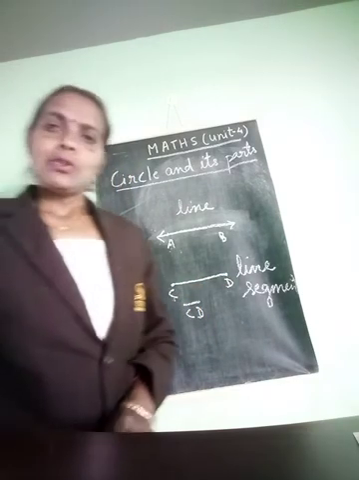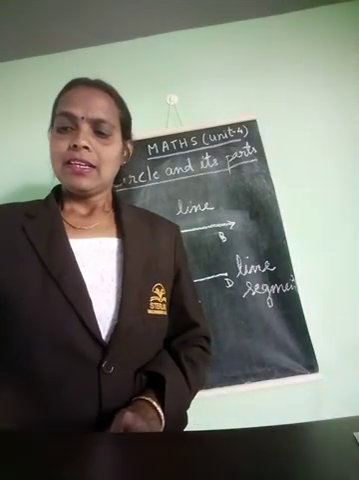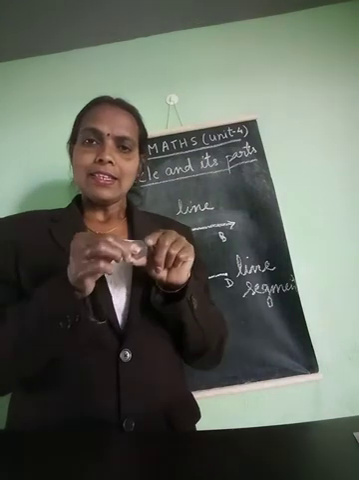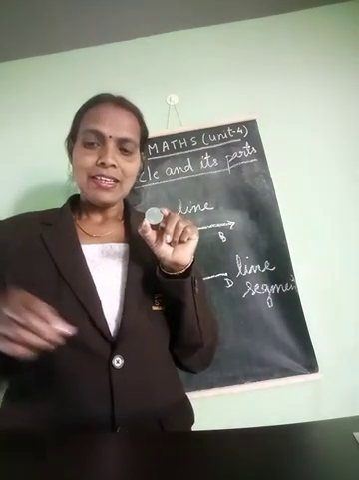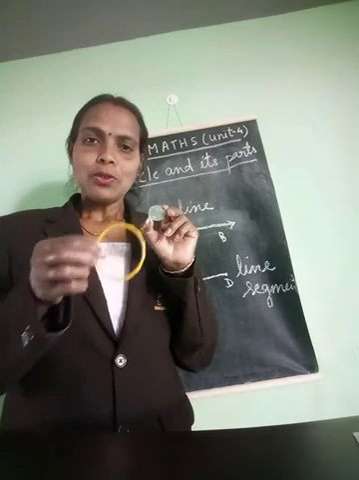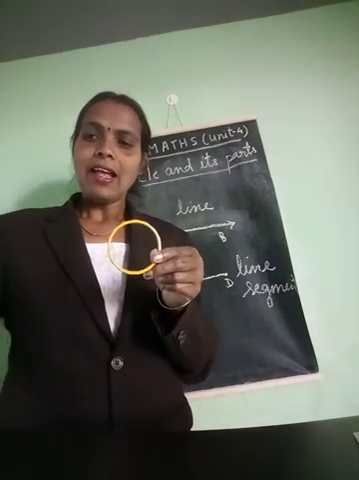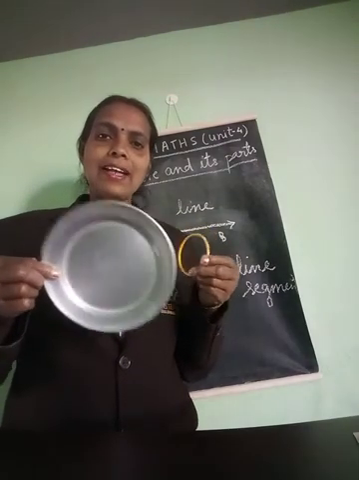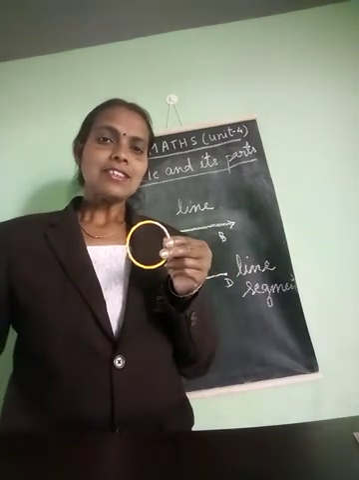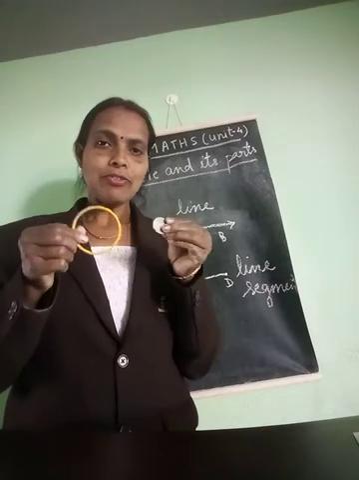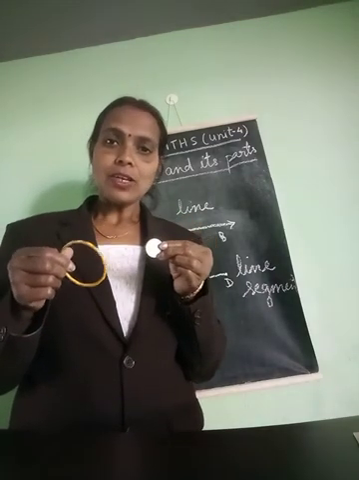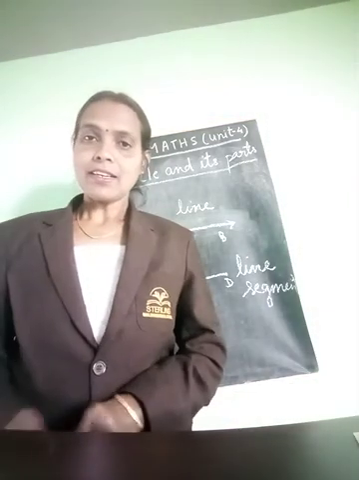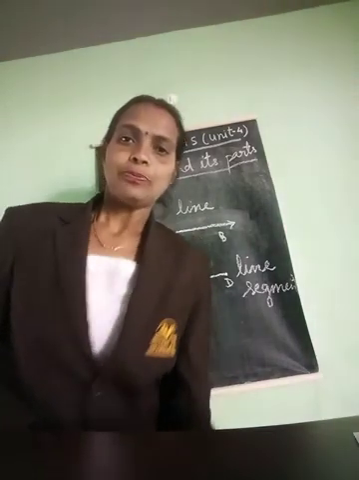Now we are going to start our lesson. Before starting, now tell me, this is a coin. This is a bangle and this one is a plate, and they all have a circular shape. What is the shape of these things? It has a circular shape. So today we are going to learn about the circle.